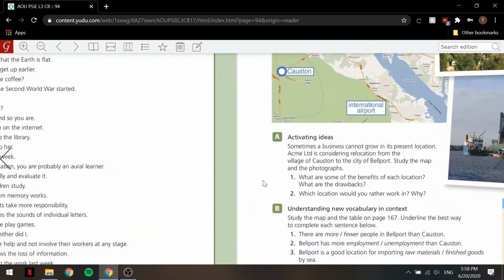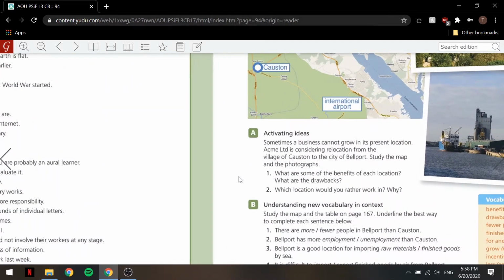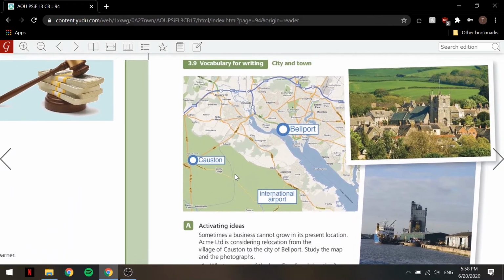We have exercise A, activating ideas. Sometimes a business cannot grow in its present location. For example, Acme Limited is considering relocation from the village of Coston to the city of Bellport. Study the map and the photographs above. Okay, so let's take a look at some of the photographs.